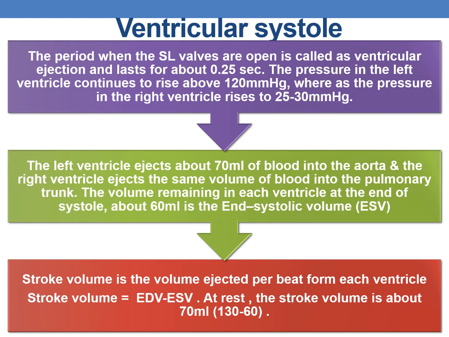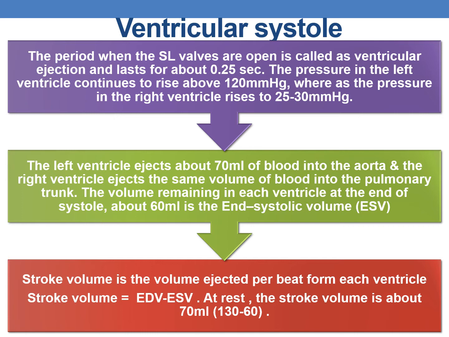During ventricular ejection, the left ventricle ejects about 70 ml of blood into the aorta, and the right ventricle also ejects about 70 ml of blood into the pulmonary trunk. The volume of blood remaining in each ventricle at the end of systole is called the end systolic volume.